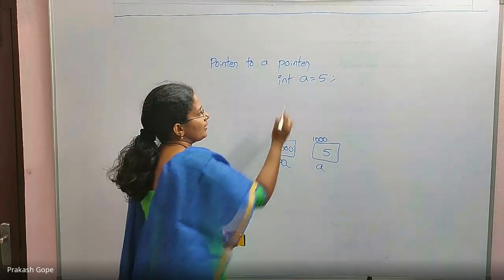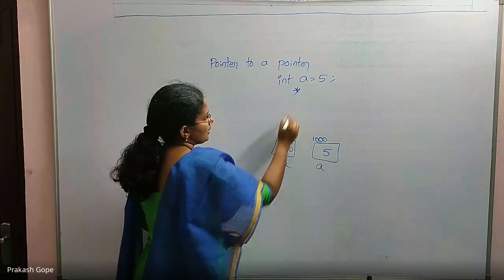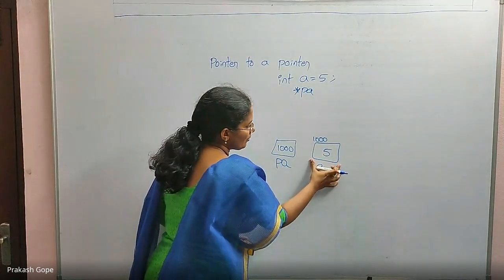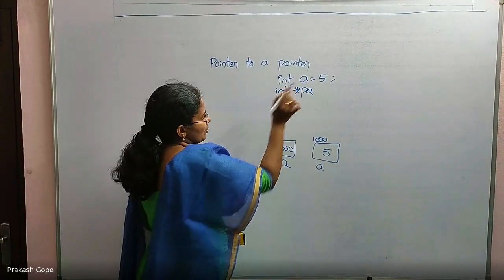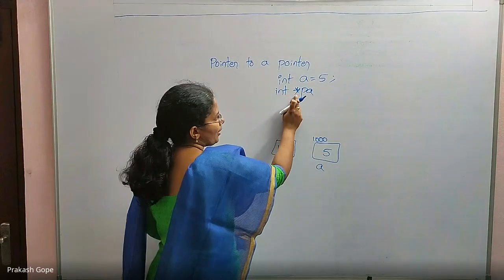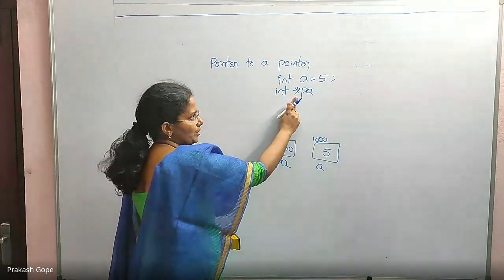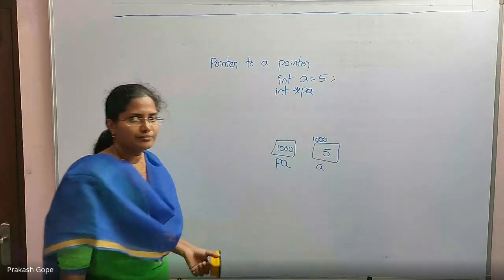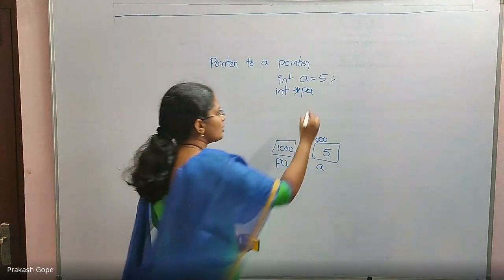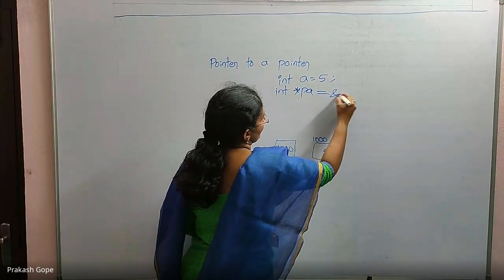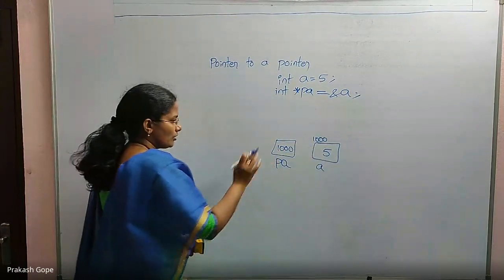I want to hold the address, so this should be a pointer. How should I declare? Its name is PA and it's a pointer for an integer variable. So pointer, which means star, for an integer variable, int star. Okay, then initialization. Now PA should hold address of a. Fine. So this is done.